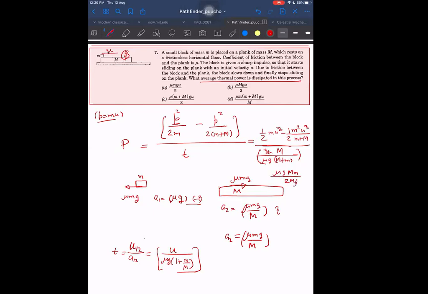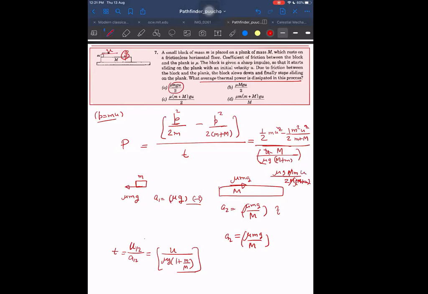And here m plus small m, capital M. Capital M plus small m also, that is also cancelled, I think. That is also in the numerator. So we are left with just, I think, this only. Is it that or not?